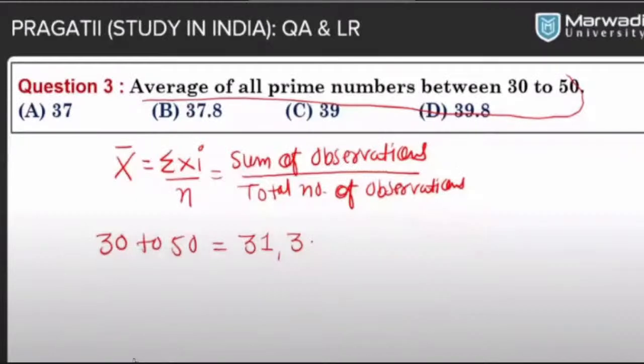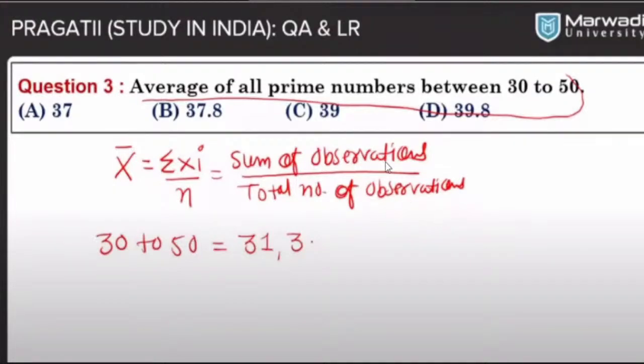Okay, one minute. Are you talking about the average of all prime numbers over here? Yeah. Here, this is simple calculation, guys.